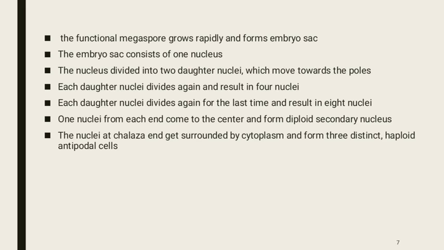The nucleus divides into two daughter nuclei which move towards the different poles. One pole is closer to the chalazal end and the other closer to the micropylar end. There are two ends, chalazal end and micropylar end.